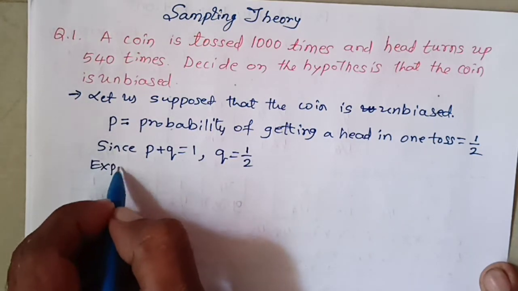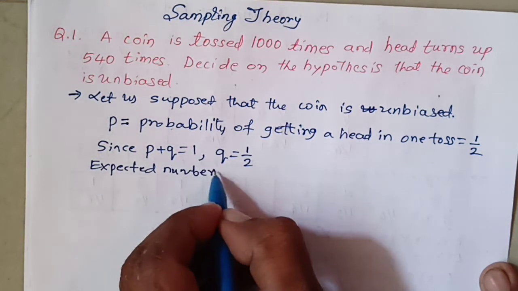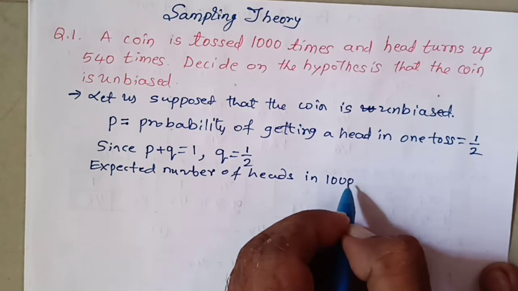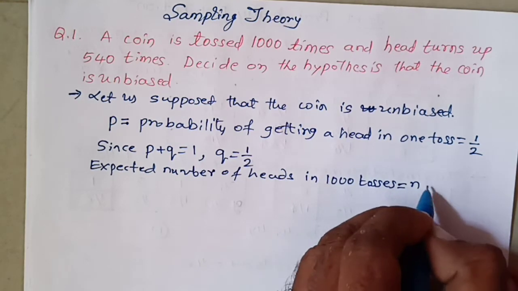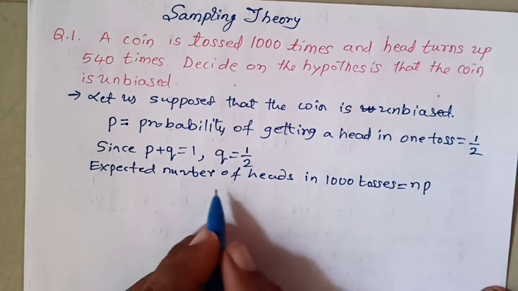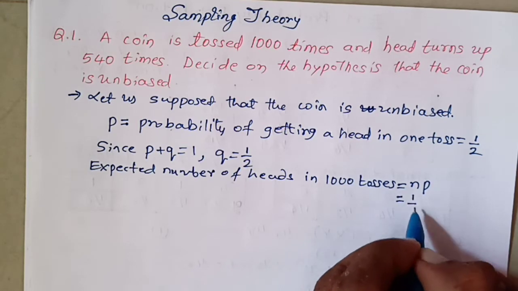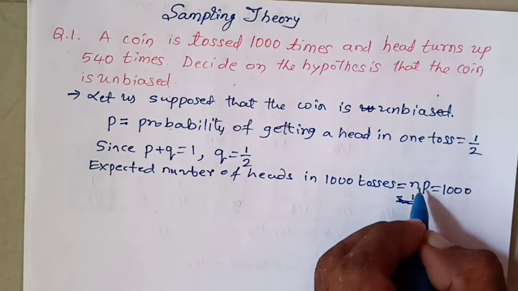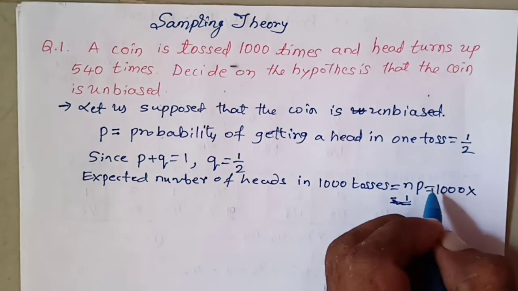So the expected number of heads in 1000 tosses is equal to N into P. N is 1000, the total number of tosses, times P, the probability.